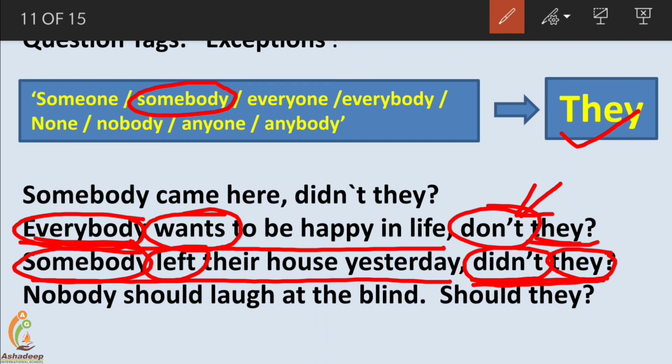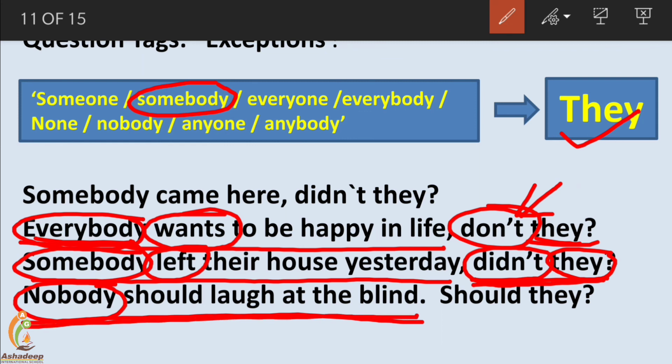Nobody should laugh at the blind. This is a negative sentence. Friends, nobody reveals negation, the negative meaning of the whole sentence, and that's why the question tag should be positive. Here it is a modal structure, should and laugh. So the positive form of should, as the sentence is negative. Don't mistake it, friends.